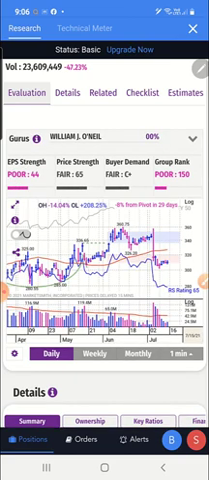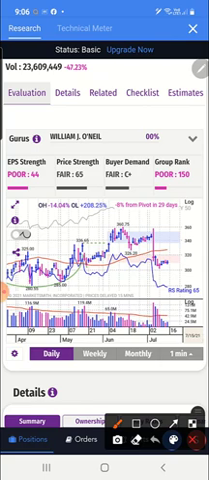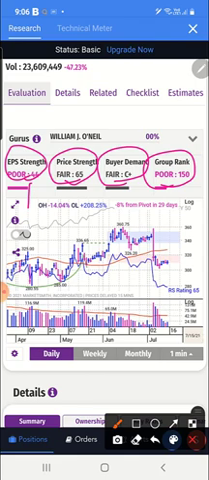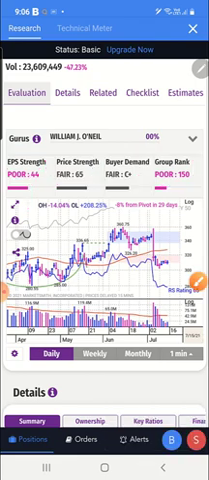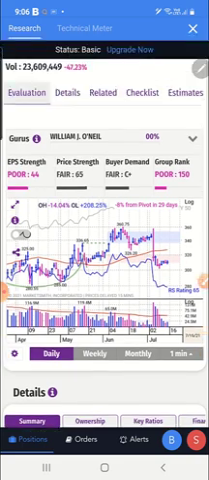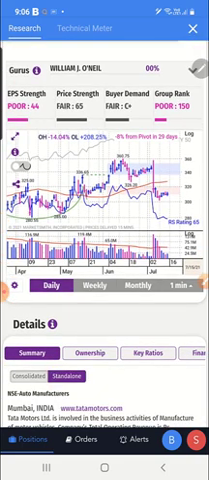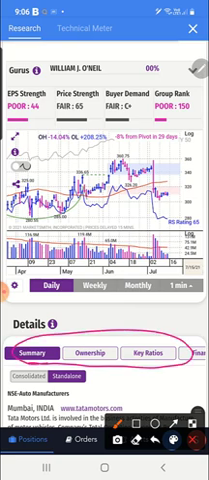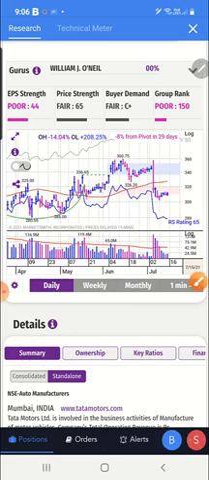Here you can see the overall general report. The EPS is showing poor, price strength is showing fair, buyer demand is showing fair, and group rank is showing poor. Okay, right, this is the general overview. Now I'll go to the bottom side first. I'll show you this feature first, and then we'll go to all the other features.